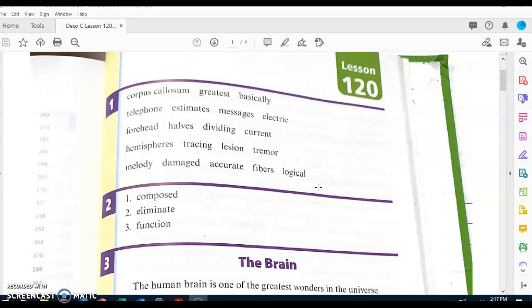So today we're going to be working on lesson 120. Now touch the first word in part 1. Those words are corpus callosum. What words? Corpus callosum. Next word.